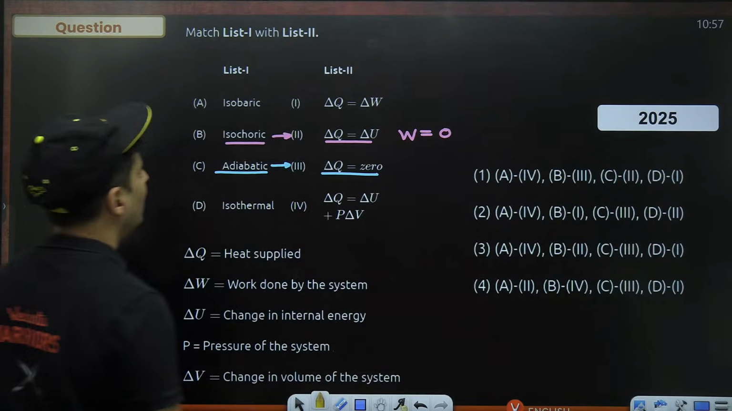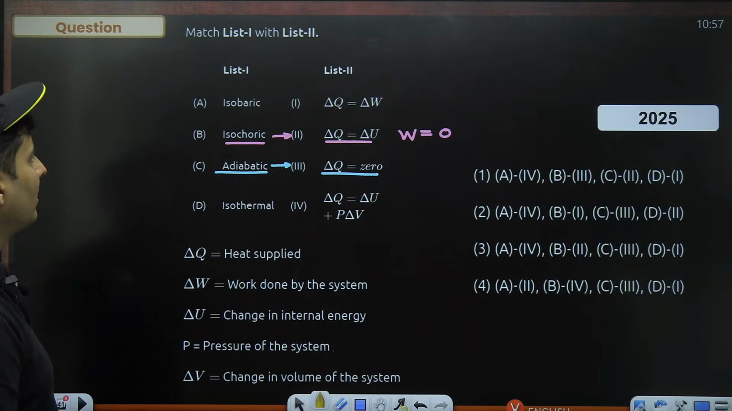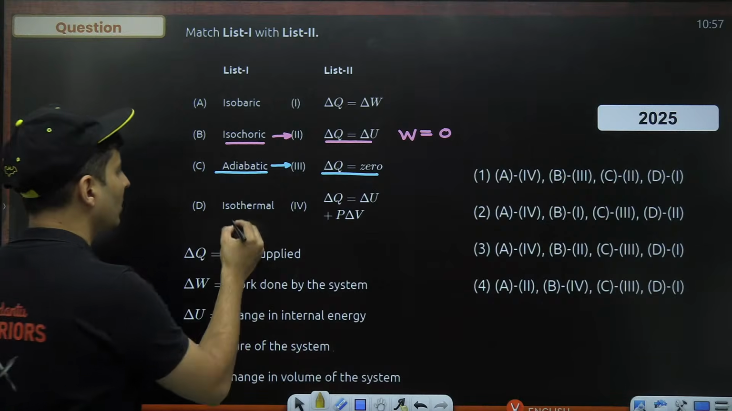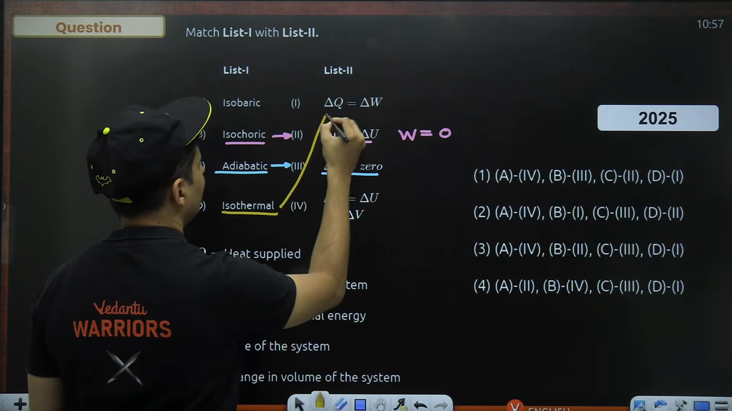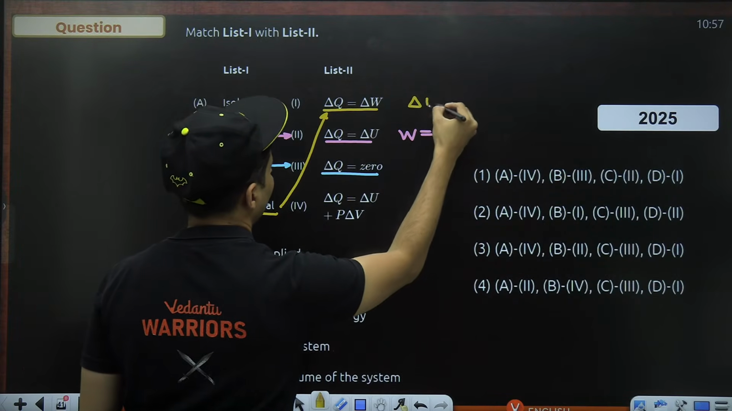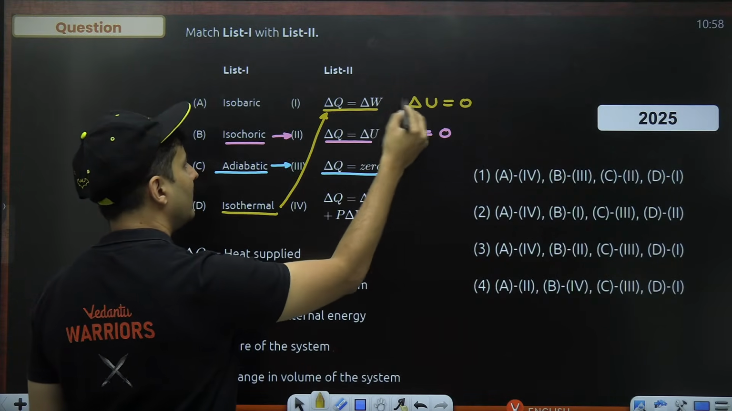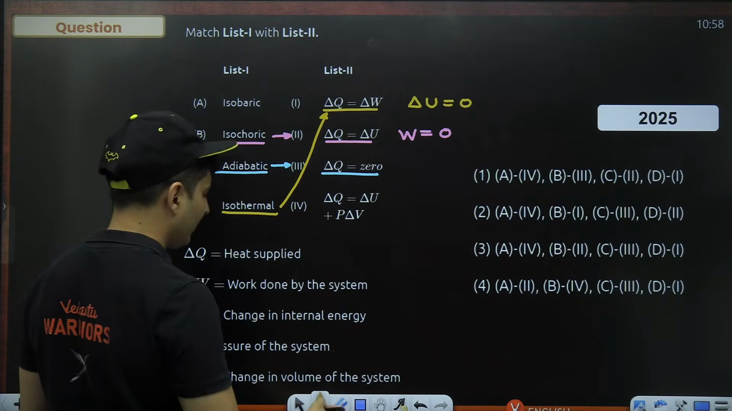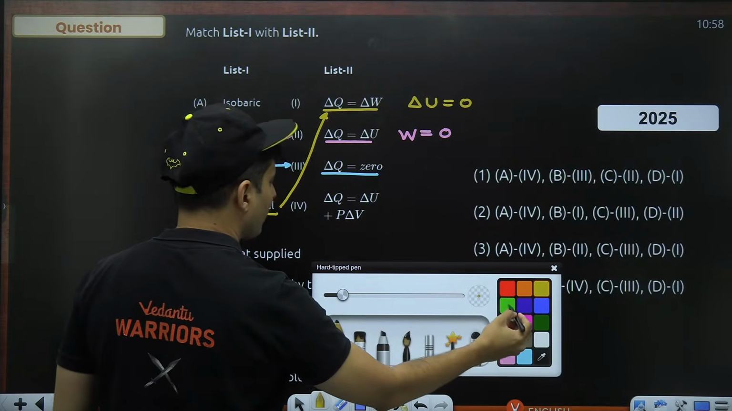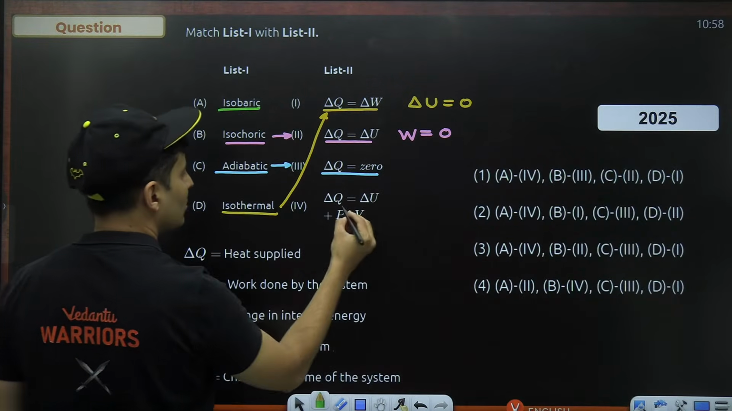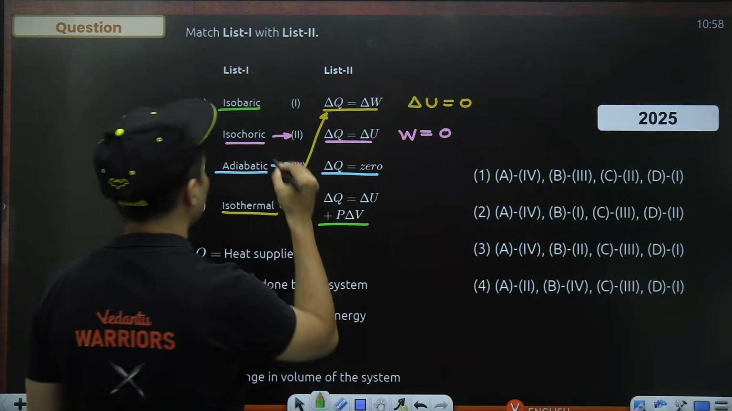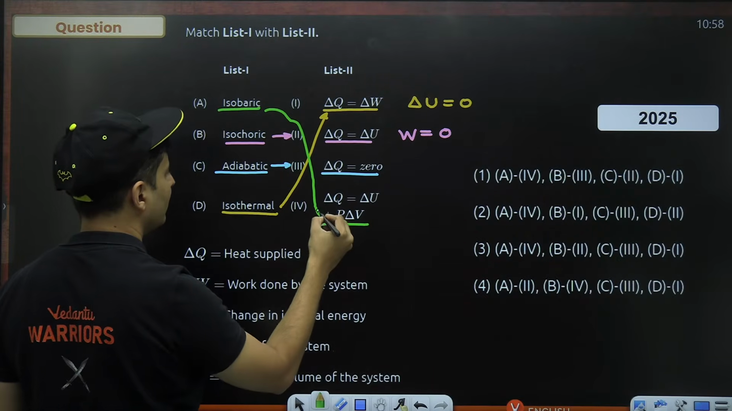Next, we can go to isothermal. In isothermal, delta U is 0. So Q will be work plus delta U, and delta U is not there. All the heat went into work. The last one is isobaric. Here all the things will be there, so isobaric is basically fourth.